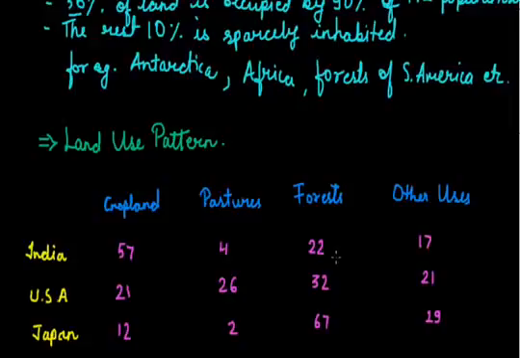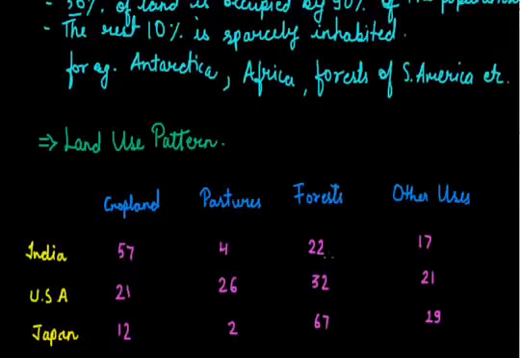But when we talk about India, the division is kind of uneven. We have pasture land of only 4%, but on the contrary we have the highest population of cattle in our country, which is dependent on this 4% of pasture land only.